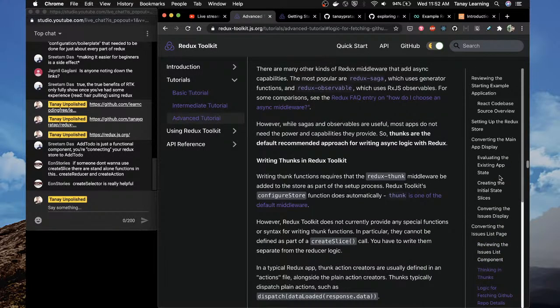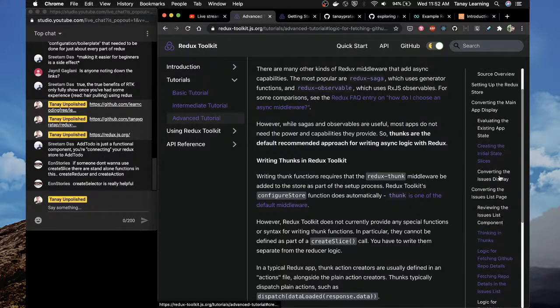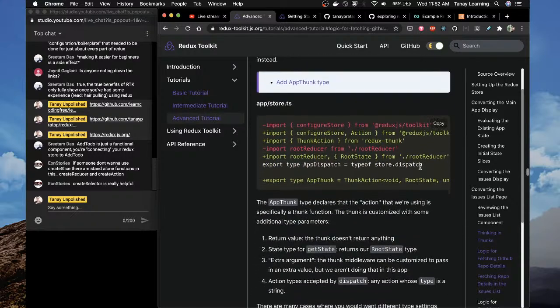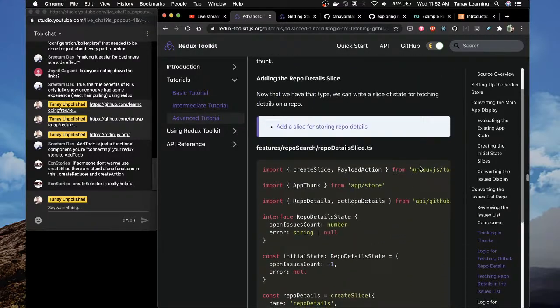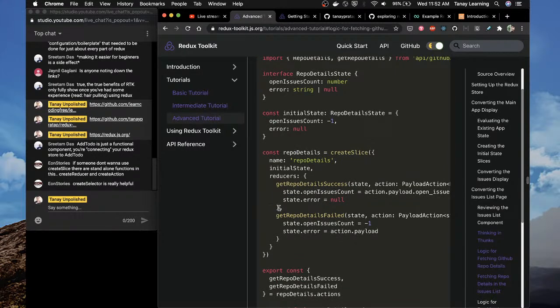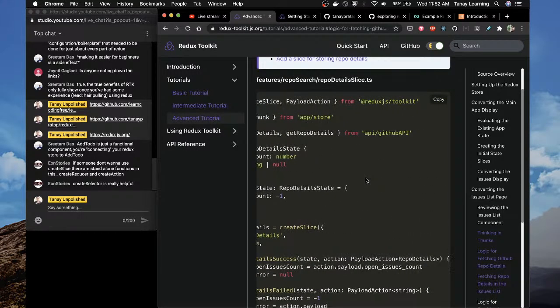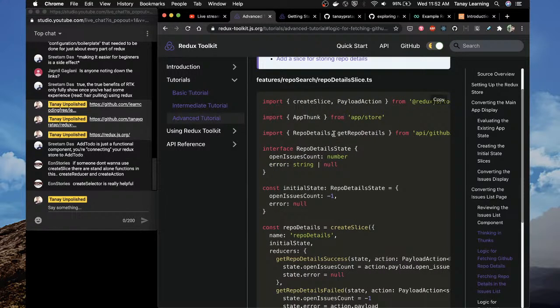Setting up the Redux store? No. Issues display, converting the issues list page, creating the initial state slices, converting the main. Where is this? Wait. So what is the name for this? I don't see this. Do you know where this is? Where is the API call? This API call, API slash GitHub API, get repo details.